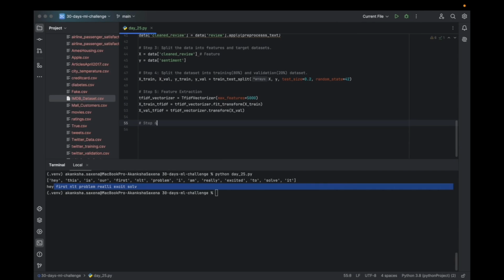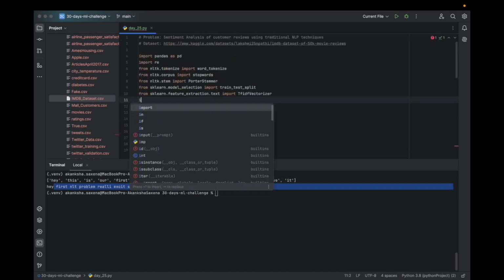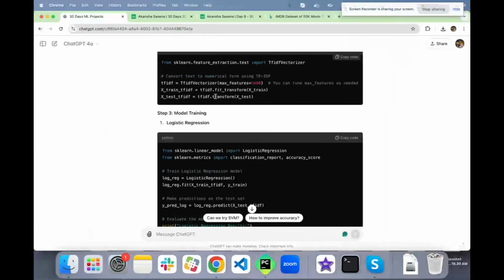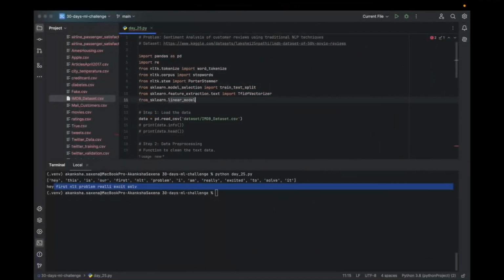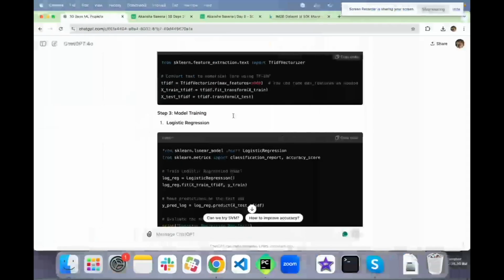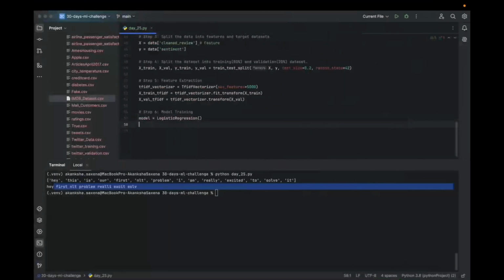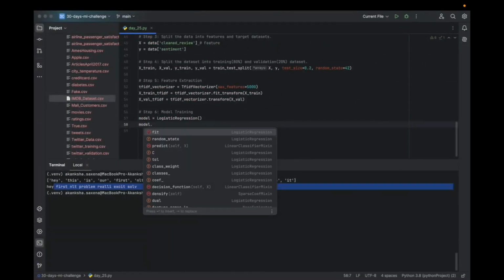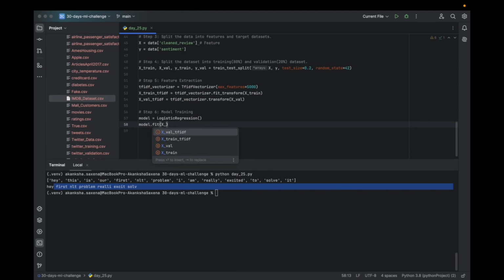Now step number 6 is model training. We are going to use a model called logistic regression, so we need to import it first: from sklearn linear model import logistic regression. Give one more space, and here we are using logistic regression, and we are going to train the model, fit on X train TF-IDF, Y train.